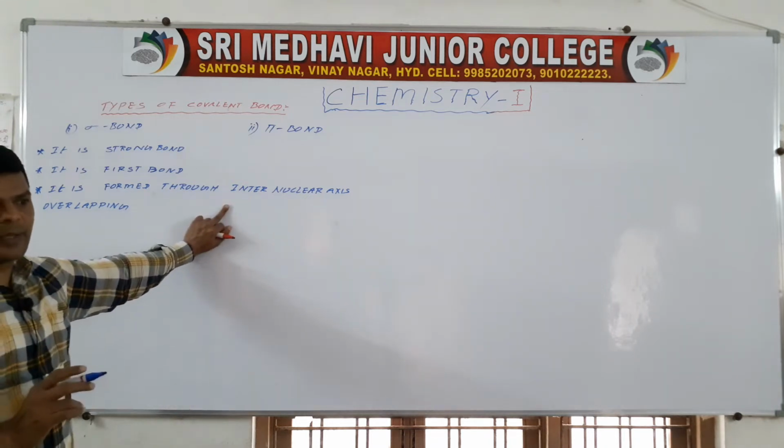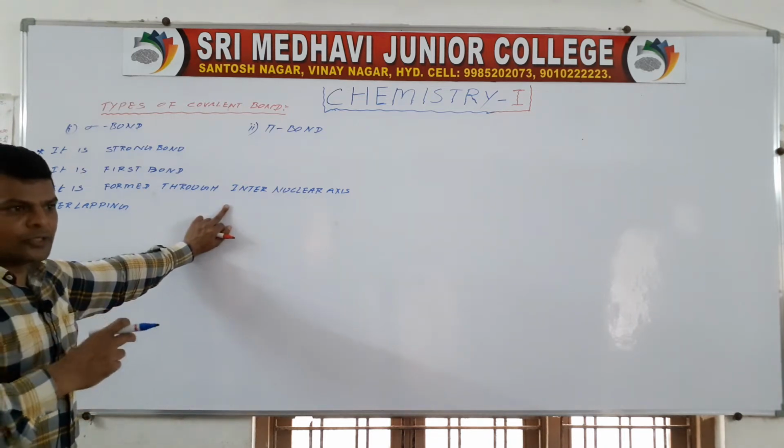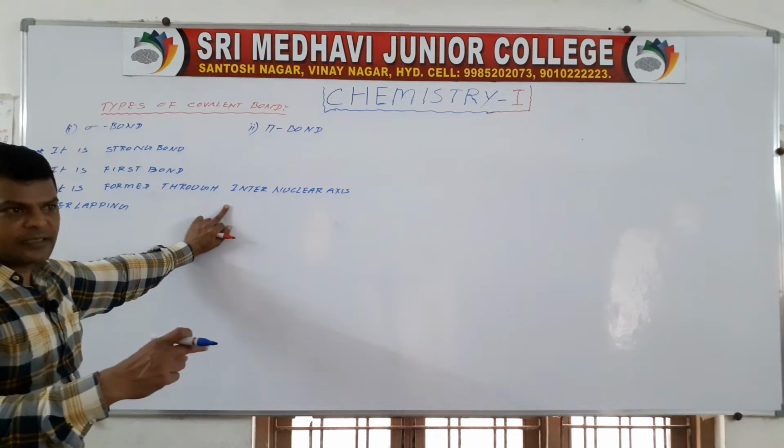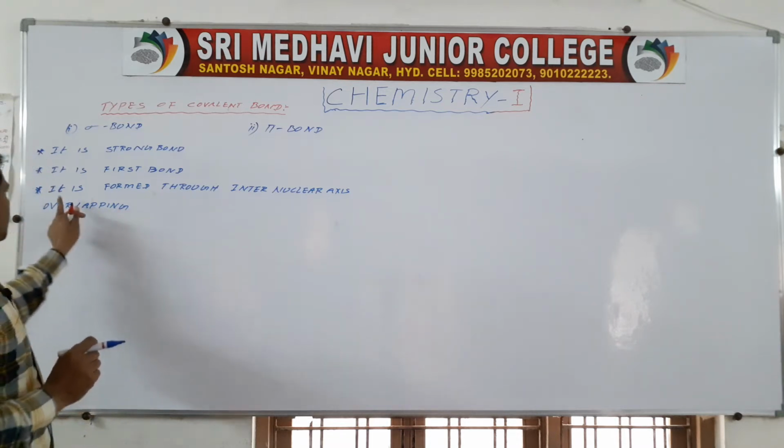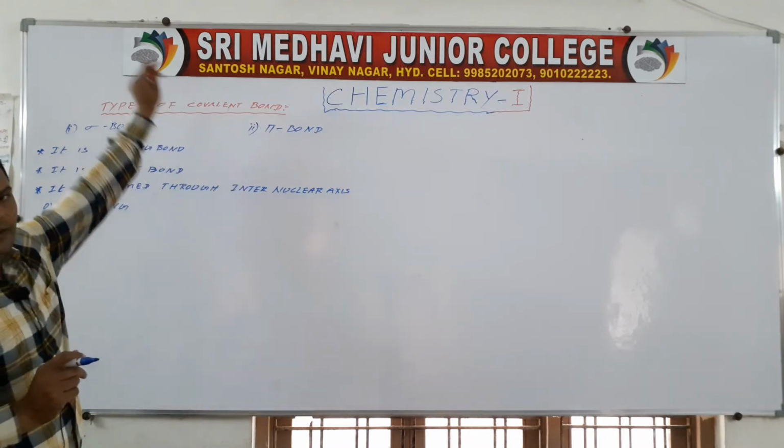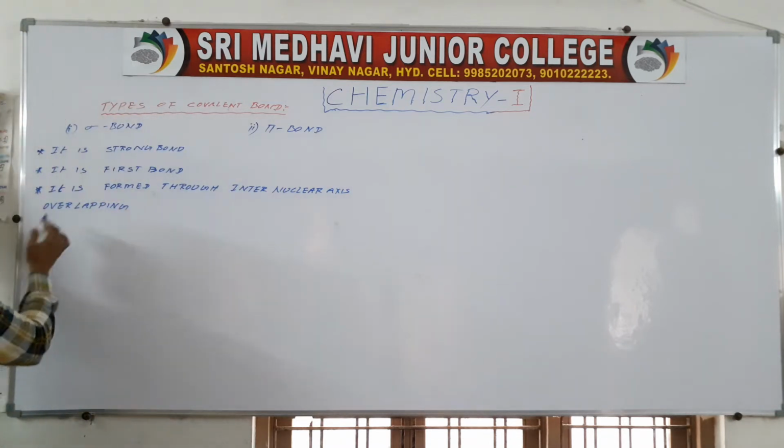Internuclear axis overlapping means the overlapping is along the axis which joins the two nuclei of the atoms. So it is formed through internuclear axis overlapping.